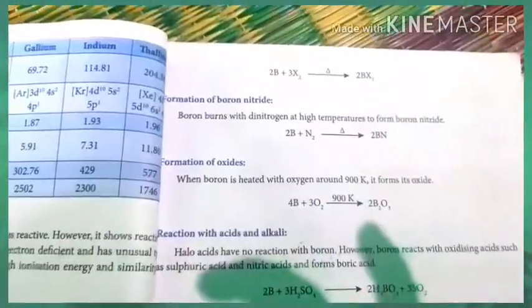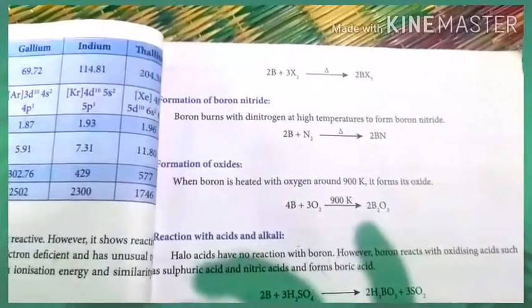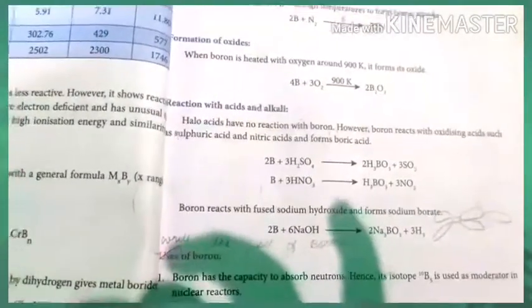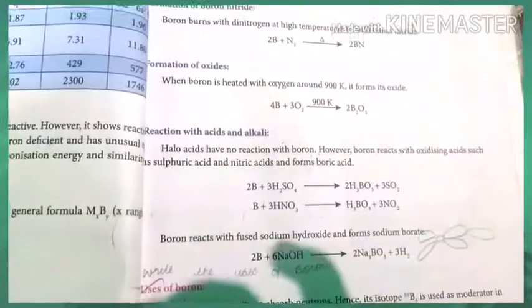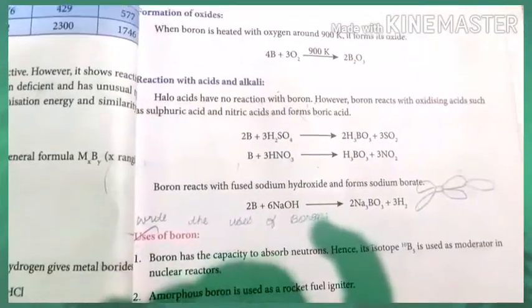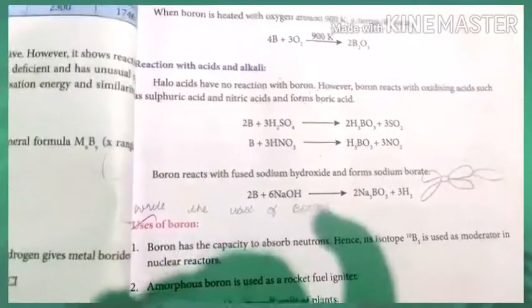So boron combines with halogens at high temperatures and forms boron halides, and boron reacts with nitrogen and forms boron nitride. Similarly, boron reacts with oxygen and forms boric oxide B2O3, and reacts with acids to give boric acid. So boron reacts with sulfuric acid to give boric acid, and nitric acid also gives boric acid plus NO2, and when it reacts with sodium hydroxide it forms sodium borate Na3BO3 plus 3/2 H2.